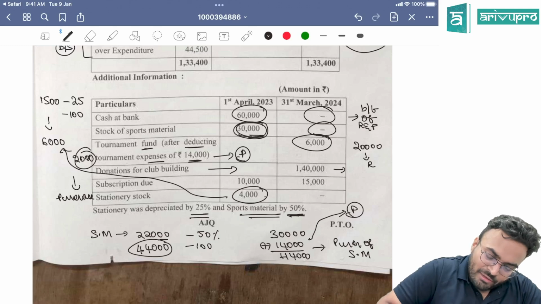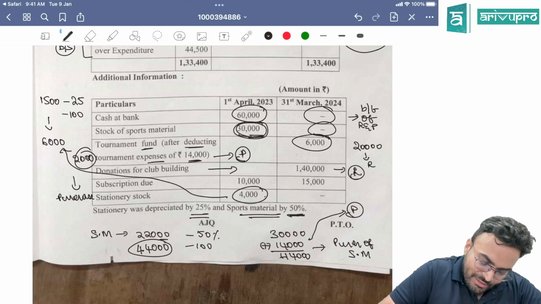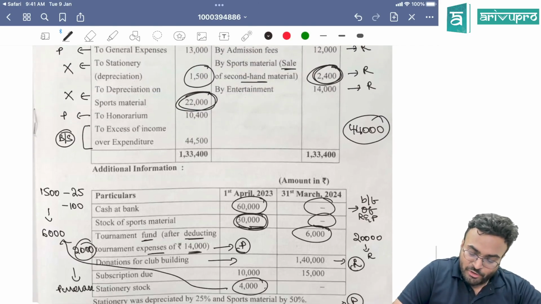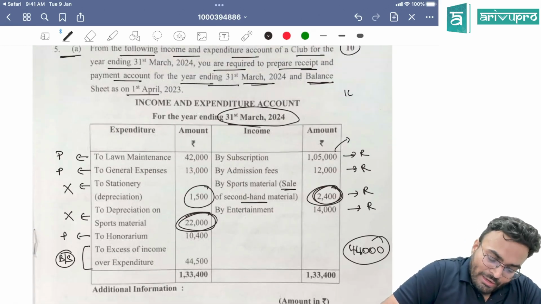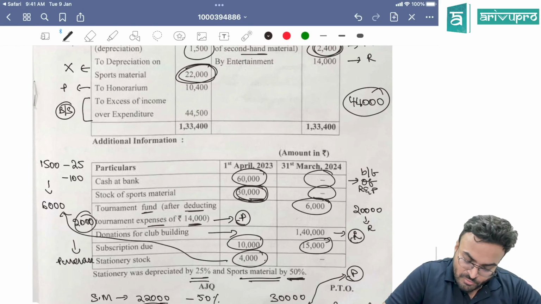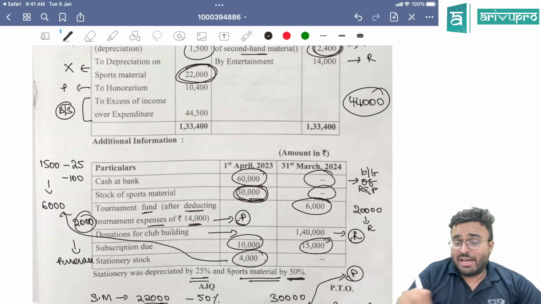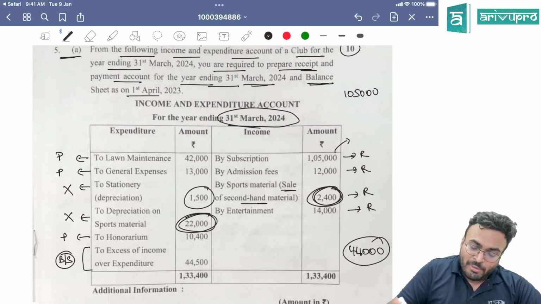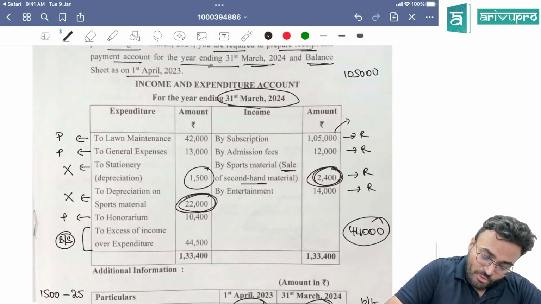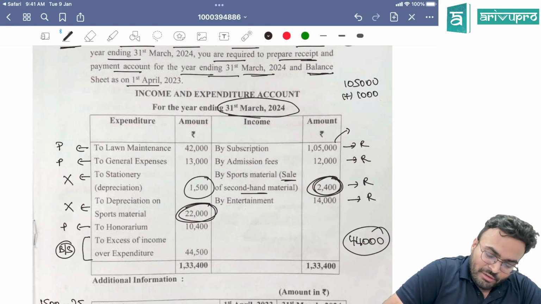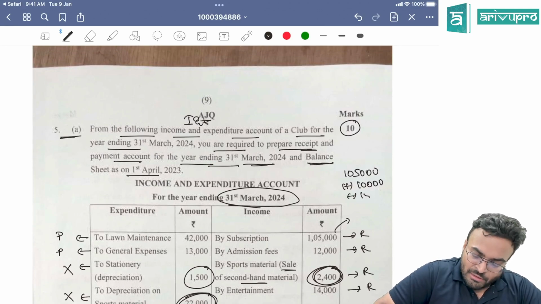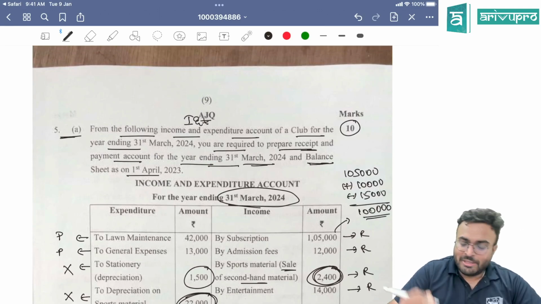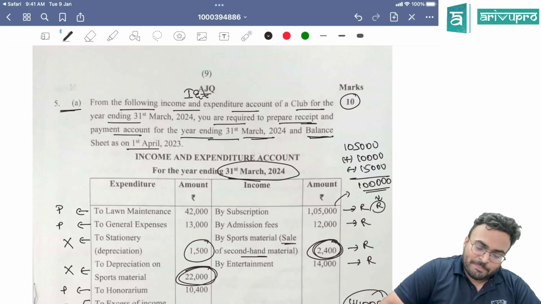Donation for club building, this is going to be taken as receipt. Subscription due is given. What will you do? Subscription due, you have to be careful when you are calculating over here. 1,05,000. Last year's outstanding or last year's receivable would have been received this year. So you are going to add 10,000 plus 10,000, and this year's receivable will be received next year, so you're going to subtract 15,000. So it becomes 1 lakh. This will be the receipt of subscription.